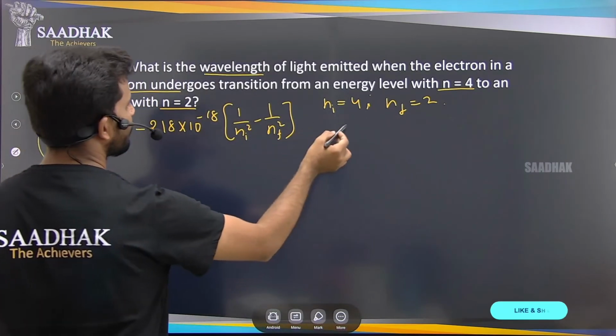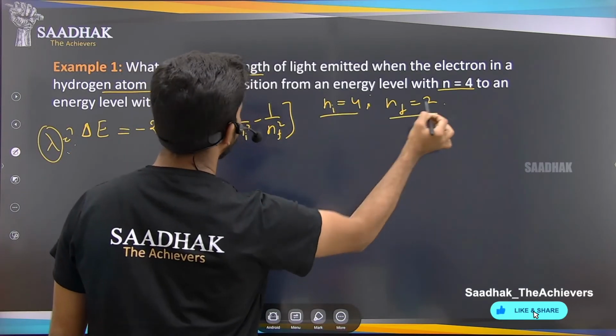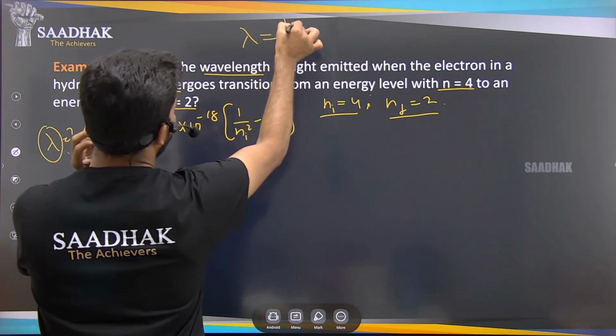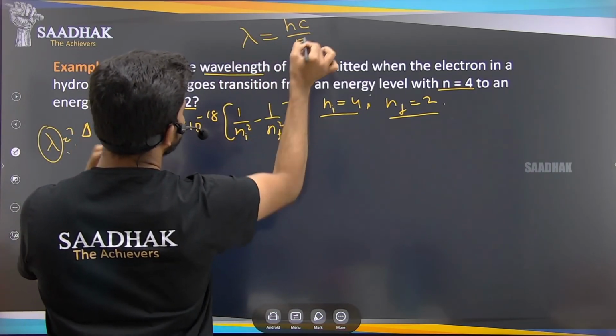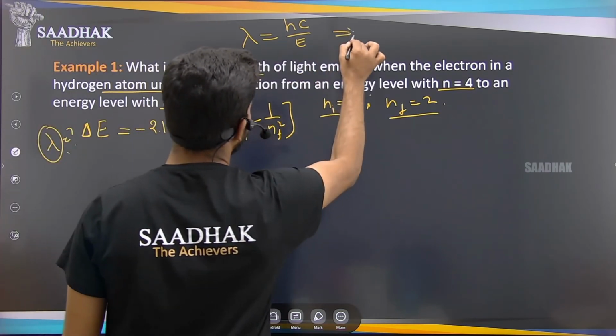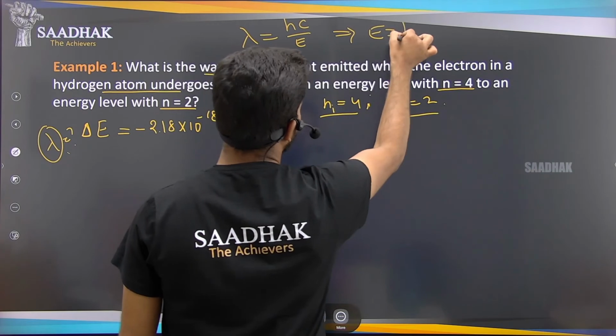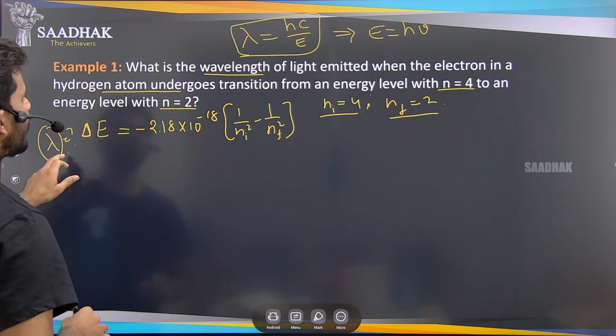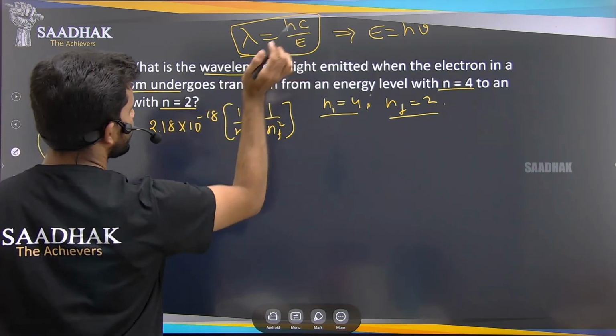To find lambda, we have the formula lambda equals hc by energy, which is derived from E equals h nu. By using this formula we can find lambda. So let us first find this E.